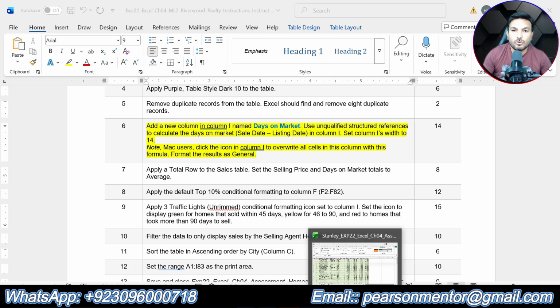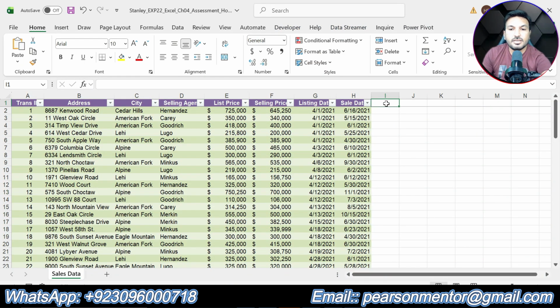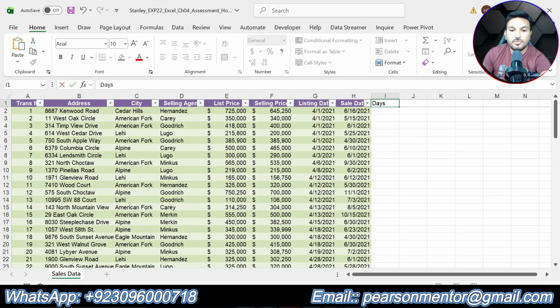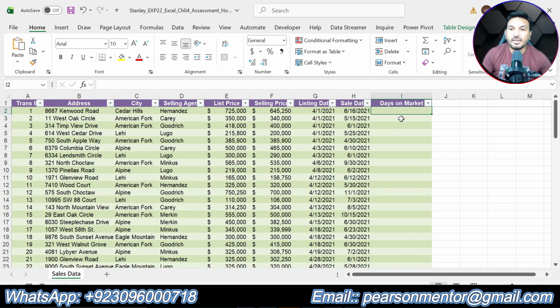Okay, when we will subtract the listing date from the sale date, we will get the days on the market. So let me go to the workbook, click in I1 and type days on market. After typing this, just press enter and a column will be added to the table. So we have added the column.